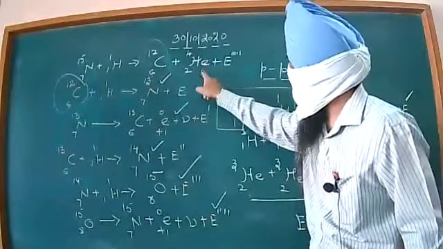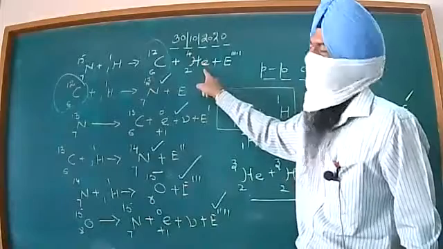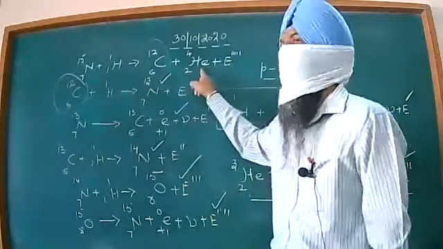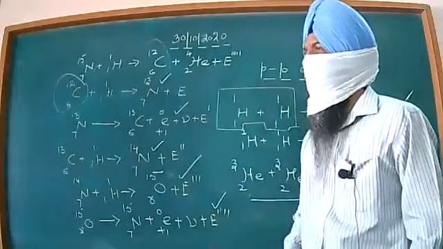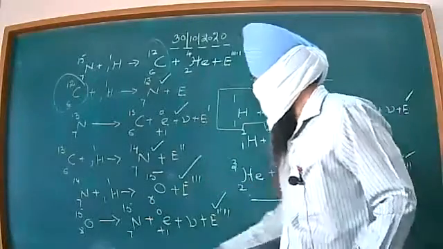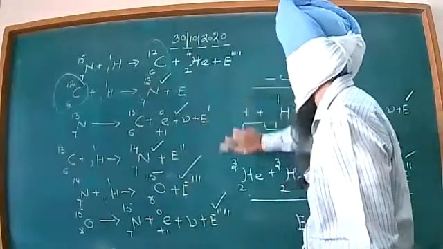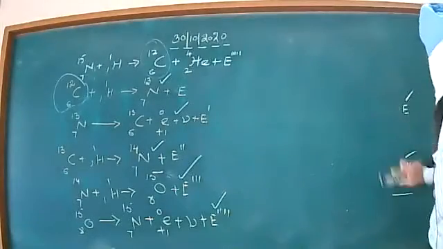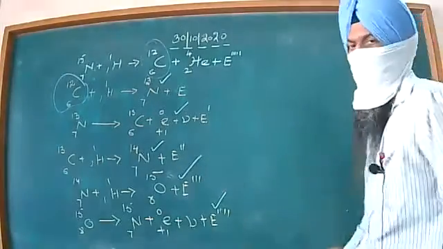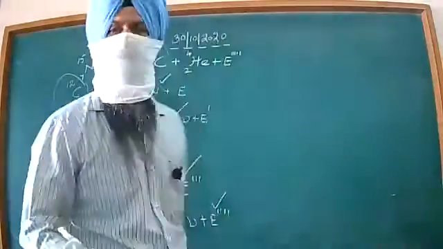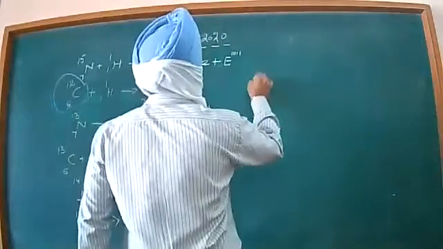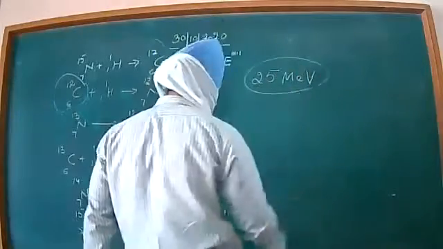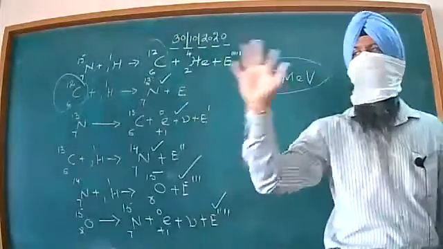So carbon we started with, in the end we are getting the same, and along with this we are getting, see, this is the higher element. This is the proton and it is the helium nucleus. So dear students, if I count the total energy released in all these steps, then I can say that over here approximately, I am not talking in exact terms, approximately 25 mega electron volt energy is released in this single cycle.